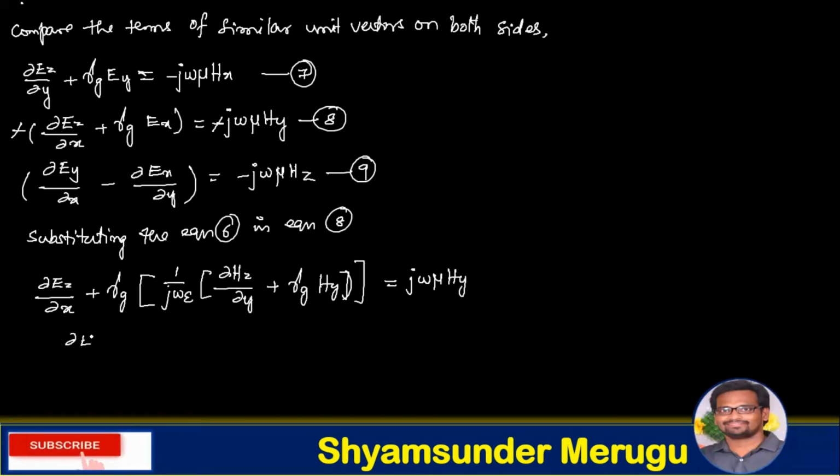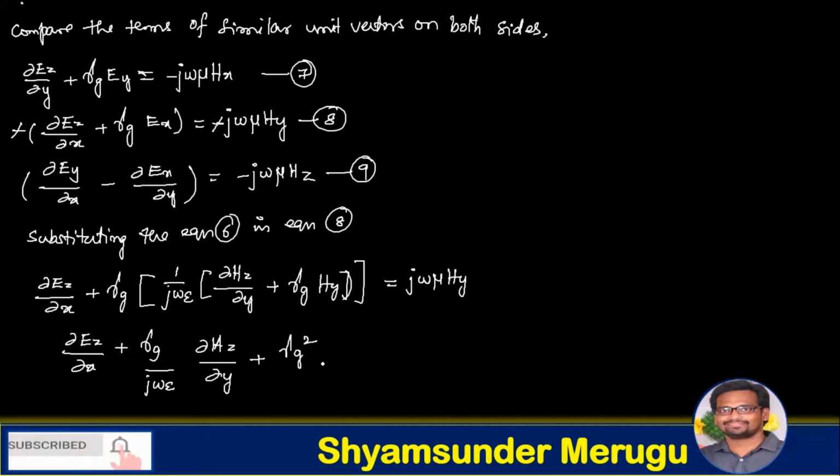So here ∂Ez/∂x + γg/(jωε) ∂Hz/∂y + γg²/(jωε) Hy equals jωμ Hy.